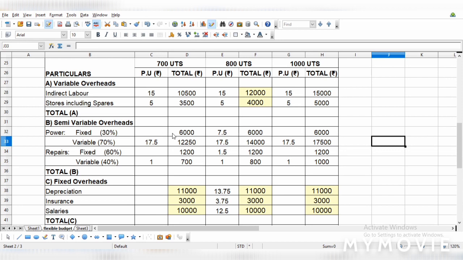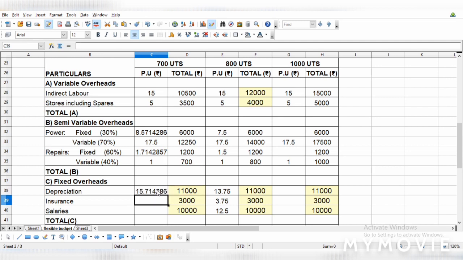Okay, now the other per unit costs are missing. So just fill it up. So it should be 6,000 divided by 700 here, and here it should be 1200 divided by 700. We are just dividing the total by the number of units.